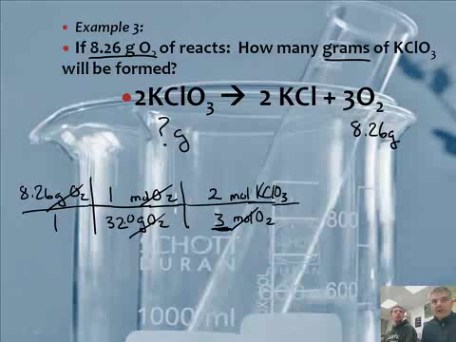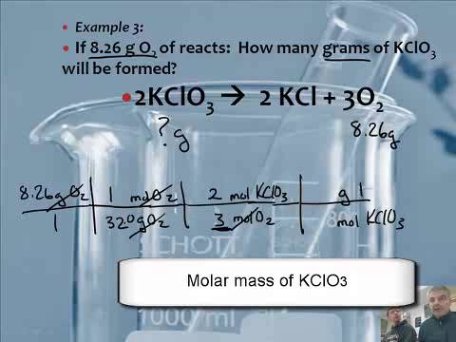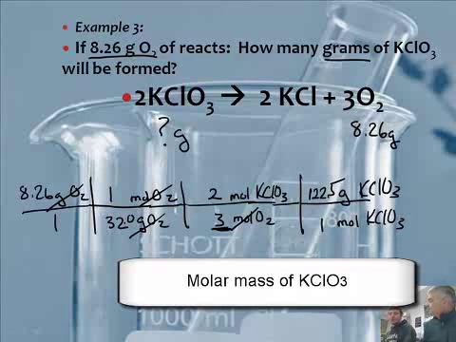I've got one more step because I was asked to find grams. Now we need to go from moles to grams, so we use the molar mass, and we've done that. This time of KClO3: moles of KClO3 to be grams of KClO3. We do that using its molar mass. And Mr. Bergman, you memorized that, I believe? Yeah, 122.5. I have limited brain space. I try not to memorize things like that.